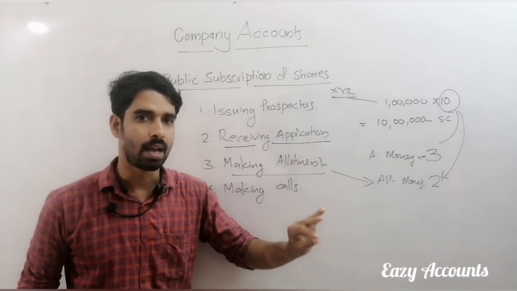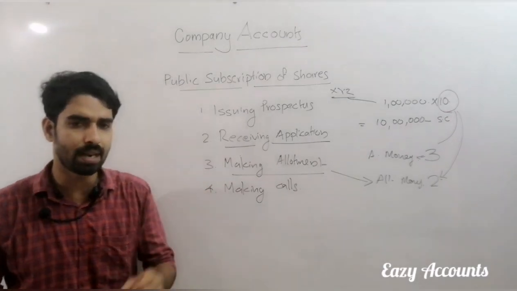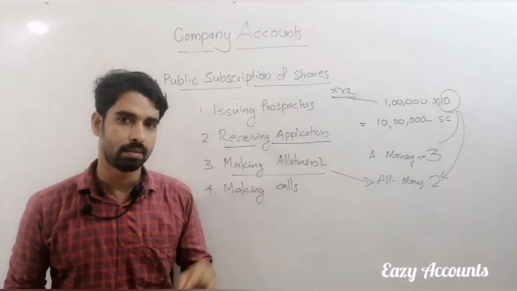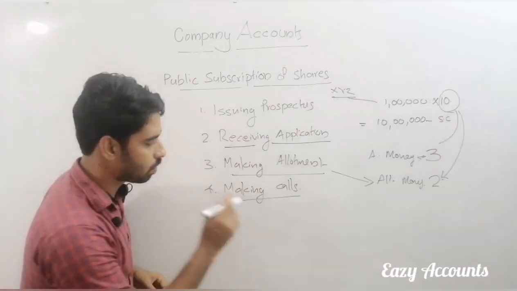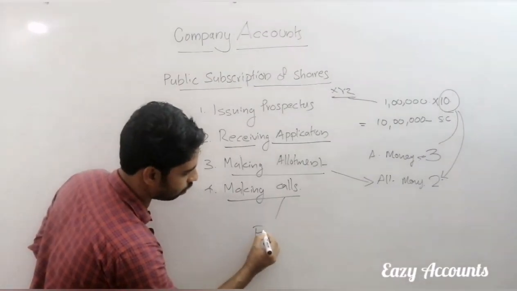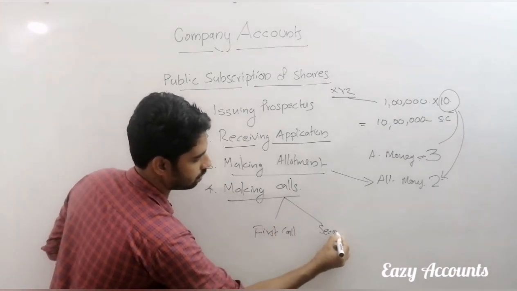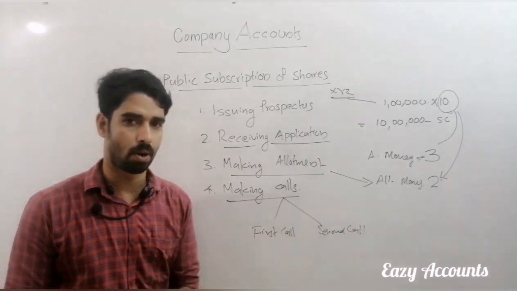These 5 rupees the company can collect through calls. The company will call for the balance amount. That will be making calls. This call may be the first call or second call.